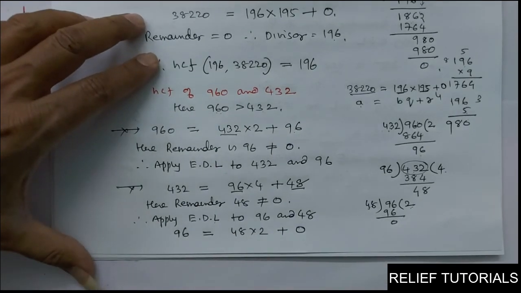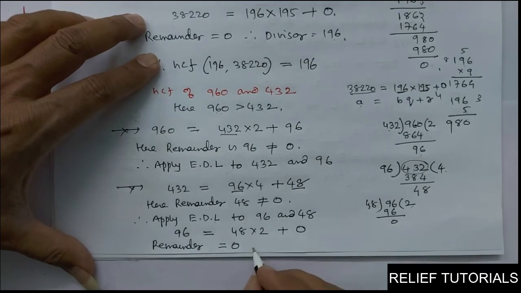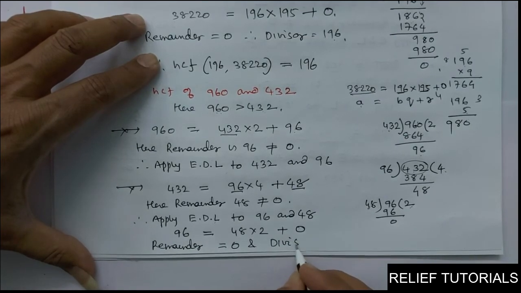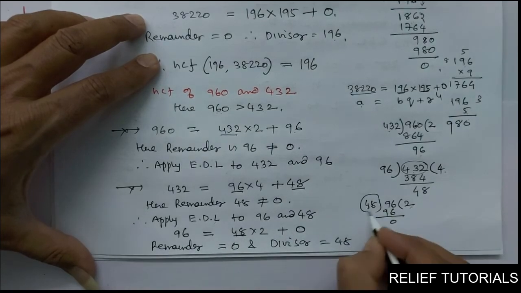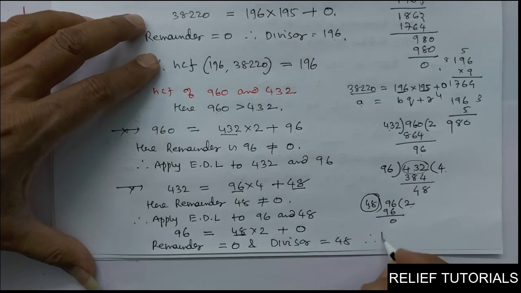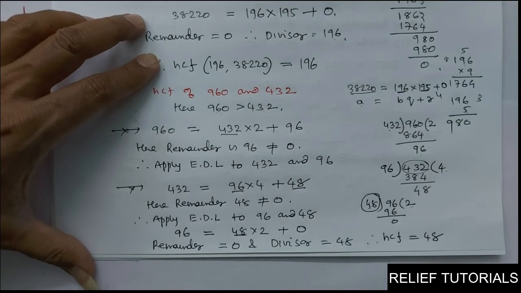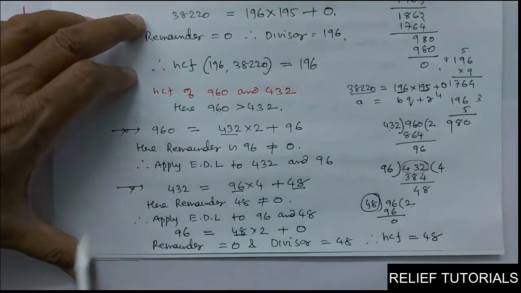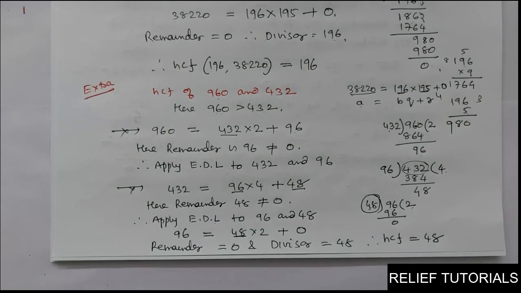So here remainder is 0, and the divisor is 48. See, this 48 is the divisor. Therefore HCF is equal to 48. HCF of the two numbers 960 and 432 is 48. Got it, friends? Is it clear now?